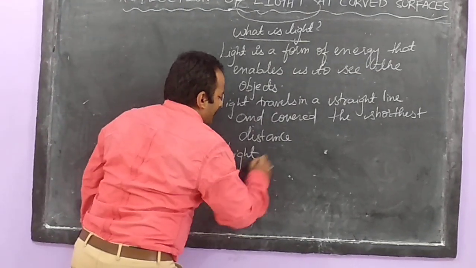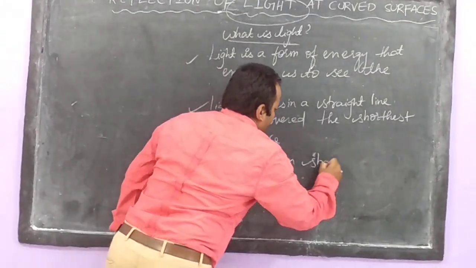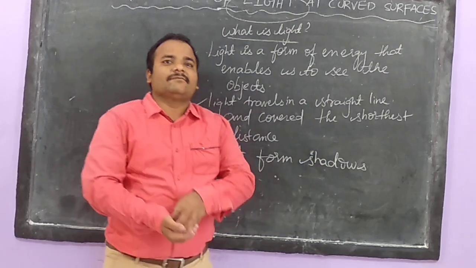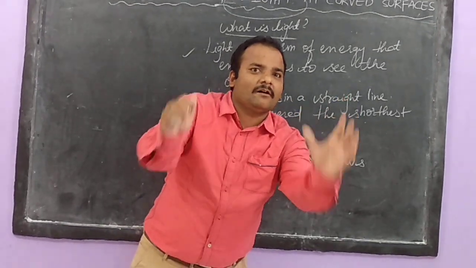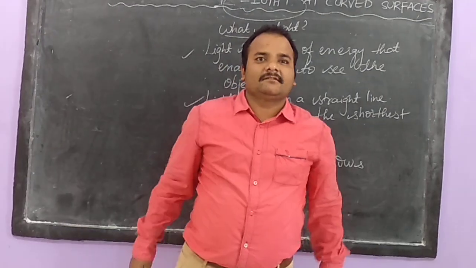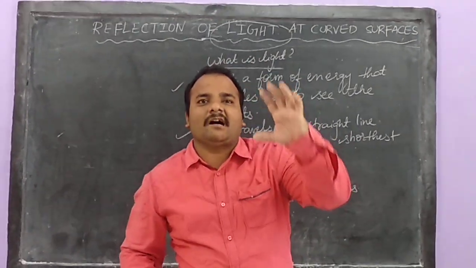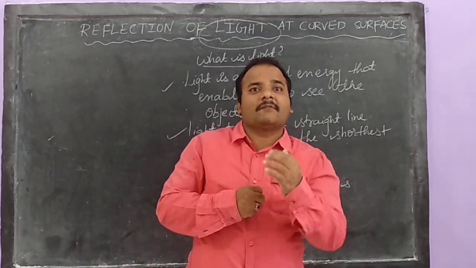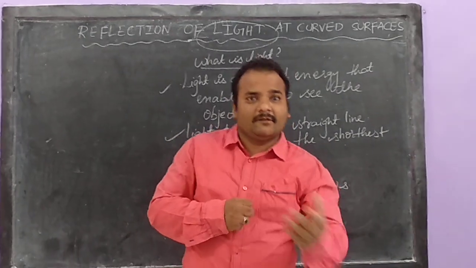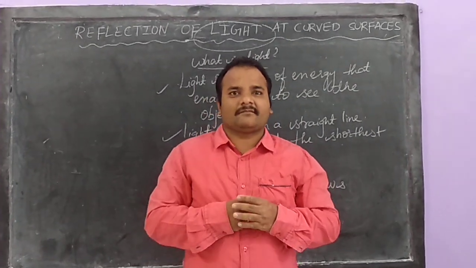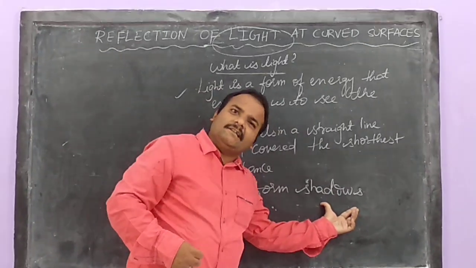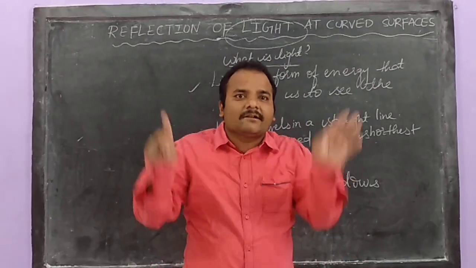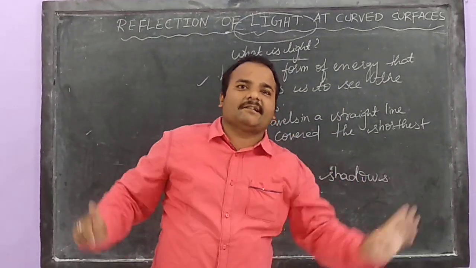My dear students, light forms shadows. How can we say that light will form shadows? Because when the light falls on an opaque object, what do you mean by opaque? When the light is not able to pass through an opaque object, we can see the shadow of that object on the wall, maybe on the road, on any surface. Can the shadow give the complete image of the object? It is a black outline. It does not give information about the object.